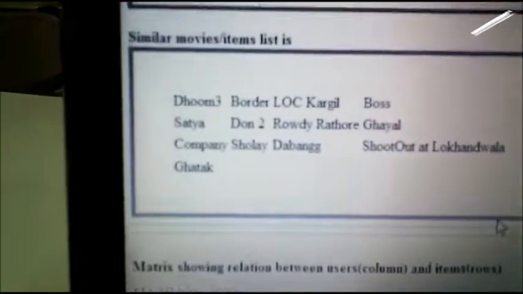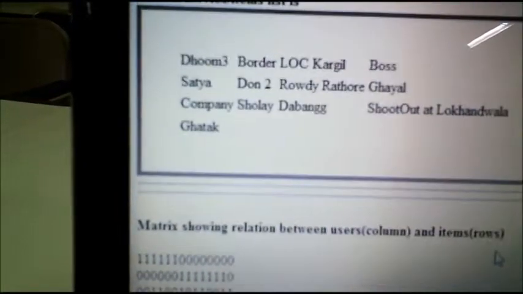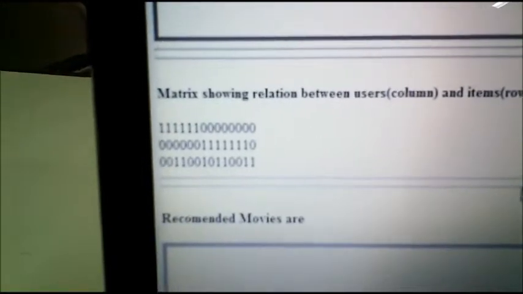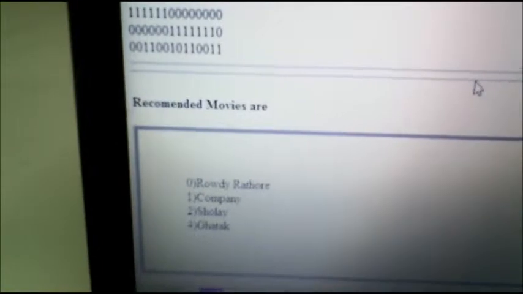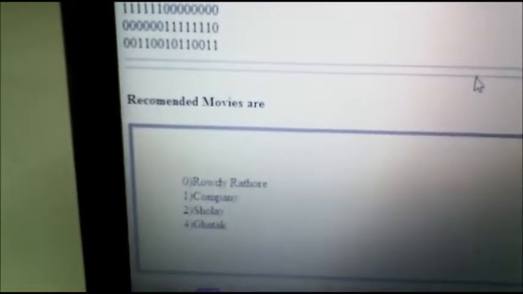Suppose this is a community that has been found, and these are the movies that the people of these communities have liked. This is the matrix to find item to item similarity, and these are the recommended movies. Now out of these 4 movies, I want to find the best recommended movie. So for that I've made another code, which is the naive Bayes code, in which we find the best alternative to be recommended to the user.